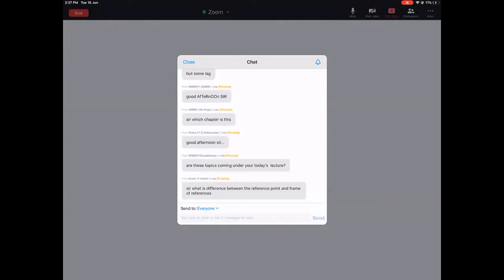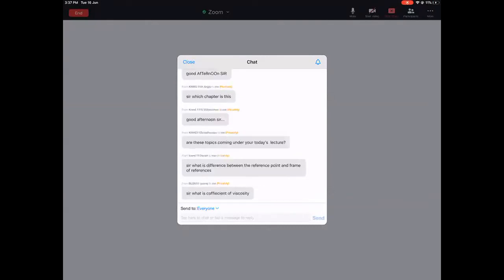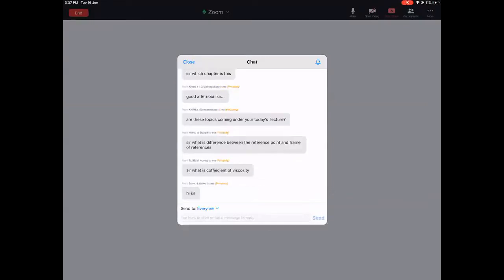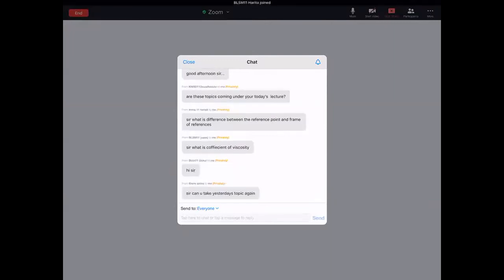What is the difference between reference point and frame of reference? I'm still thinking about this Harish's question. What is the difference between reference point and frame of reference? The reference point could be anything.